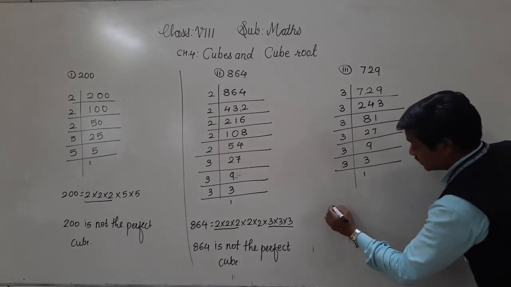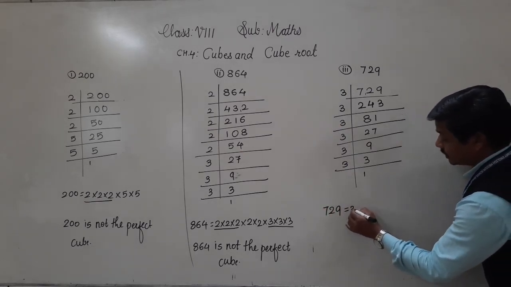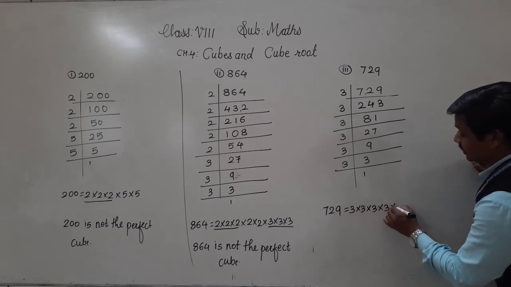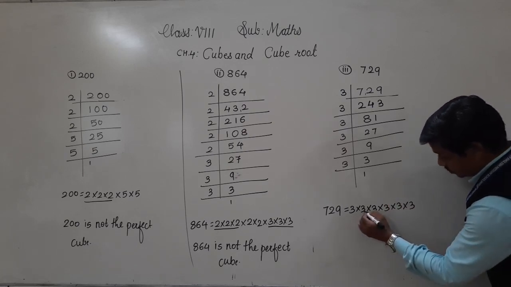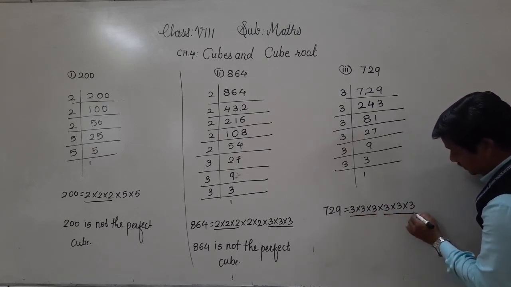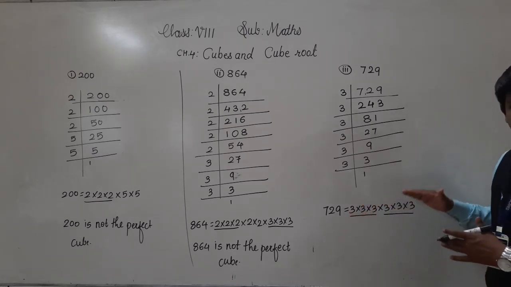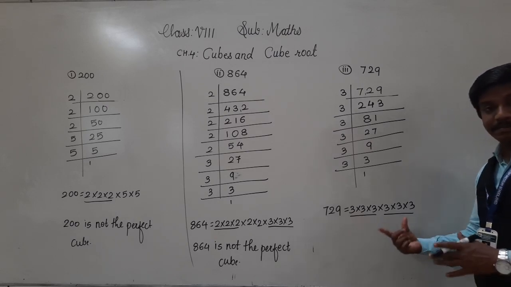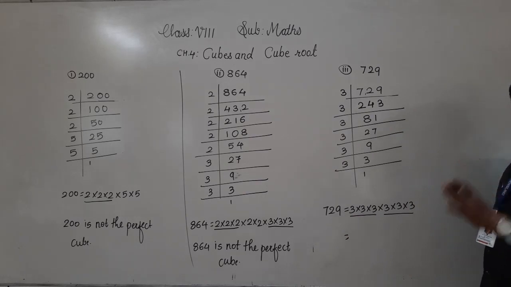Okay. So see here, which are the prime factors of 729? 3 into 3 into 3 into 3 into 3 into 3. So let us form the triplets: 1, 2, 3, 3 times 3 here and 3 times 3 here. Here we are able to get the triplets of the same prime factors. That is why 729 is a perfect cube.